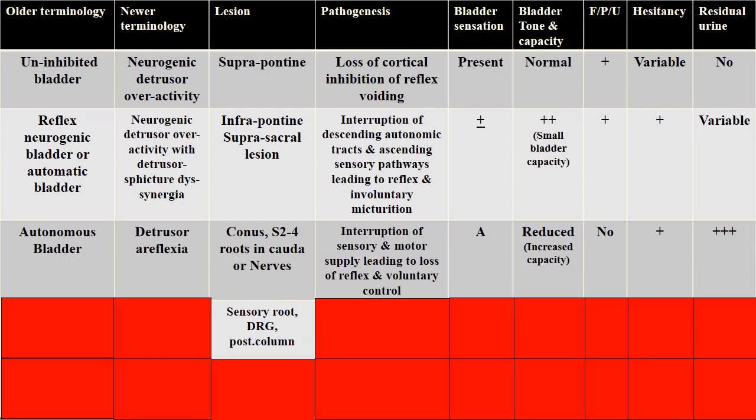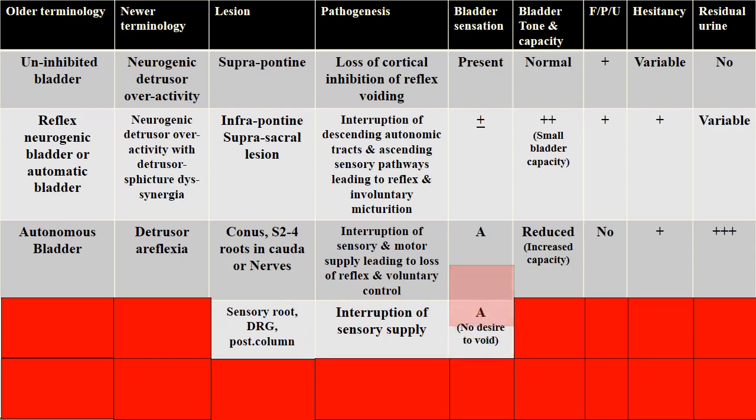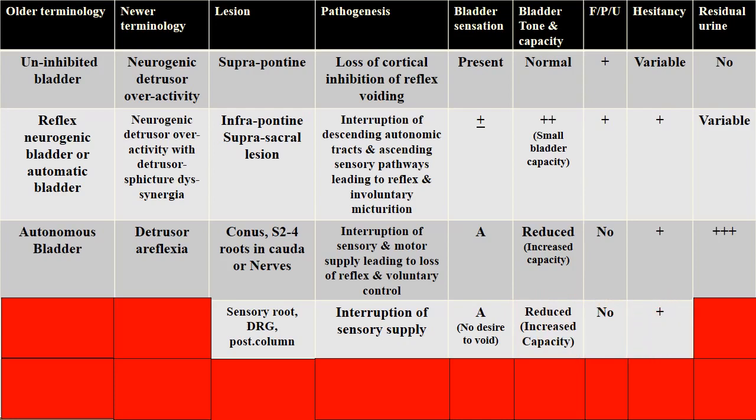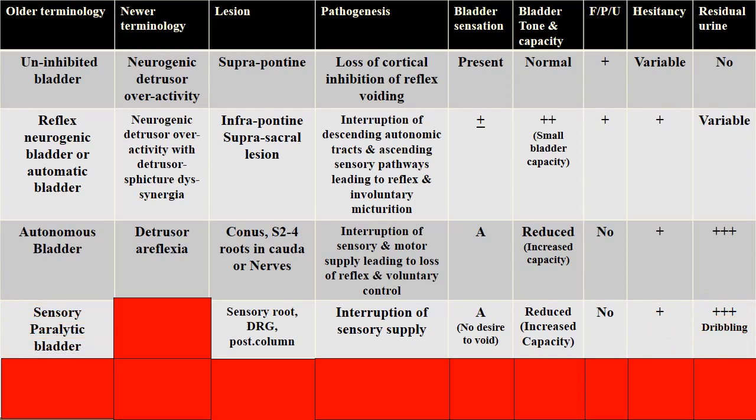If the lesion is in the sensory root, dorsal root ganglion or posterior columns, there is interruption of sensory supply to the bladder. The bladder sensation is absent and there is no desire to void. The bladder tone is reduced. The capacity is increased. There is no frequency, precipitancy or urgency. Hesitancy is present, the residual urine is large and there is dribbling incontinence. This type of bladder is called sensory paralytic bladder.